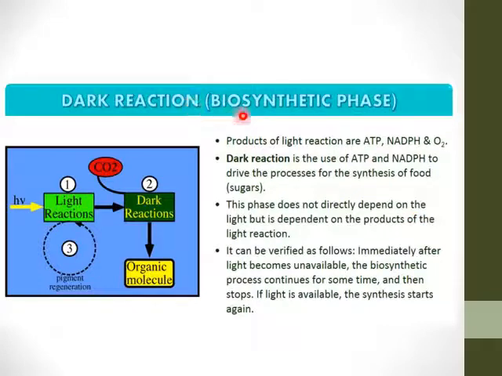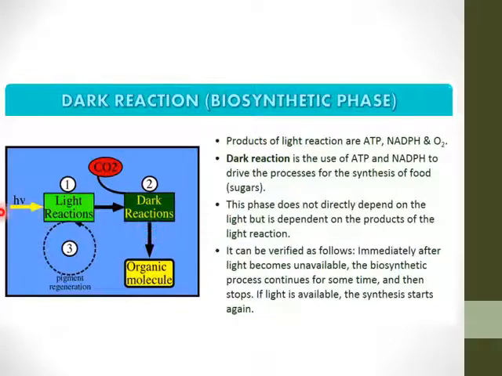So the dark reaction, the biosynthetic phase. The products of the light reaction are ATP and NADPH, known as the assimilatory powers, and O2 is liberated. The dark reaction does not directly depend upon the light, but it takes place simultaneously, as the light reaction releases ATP and NADPH, which are utilized by the dark reaction to synthesize the food, that is the sugar.